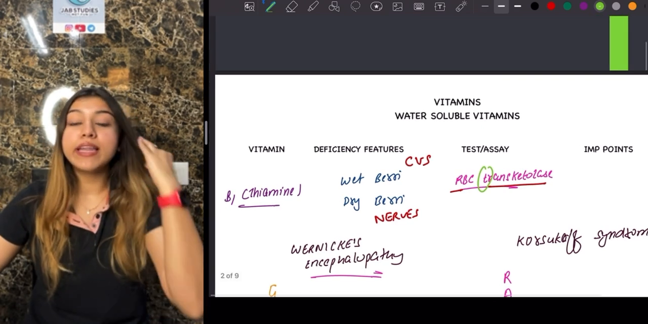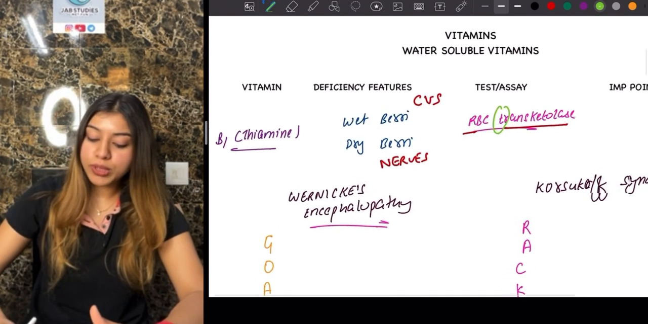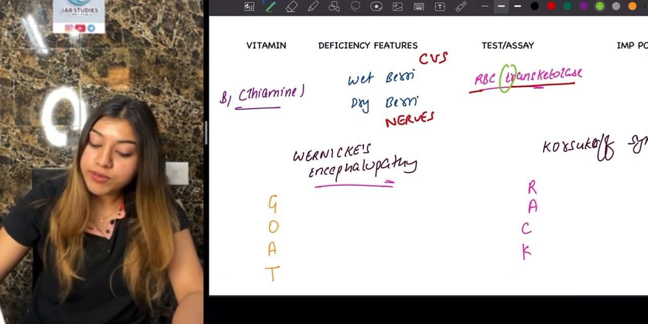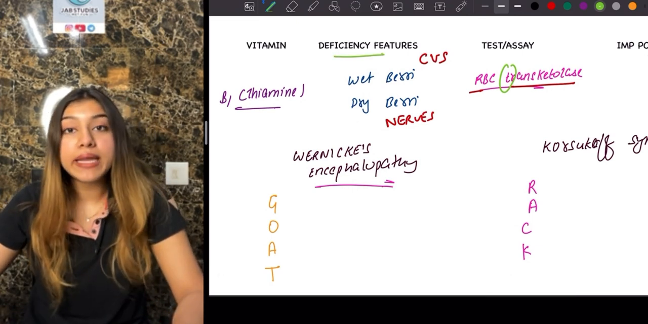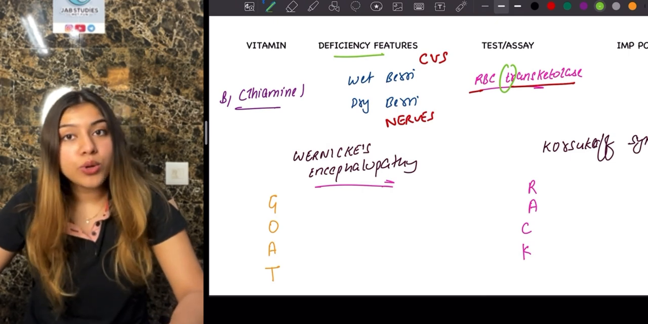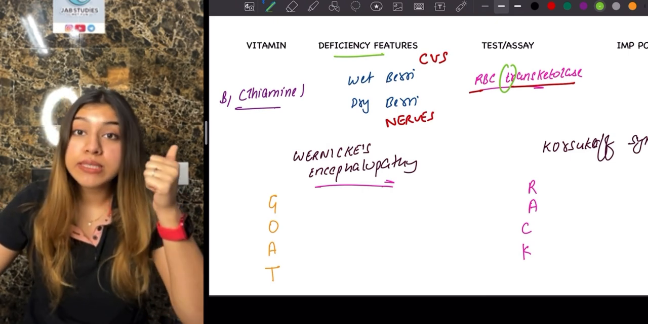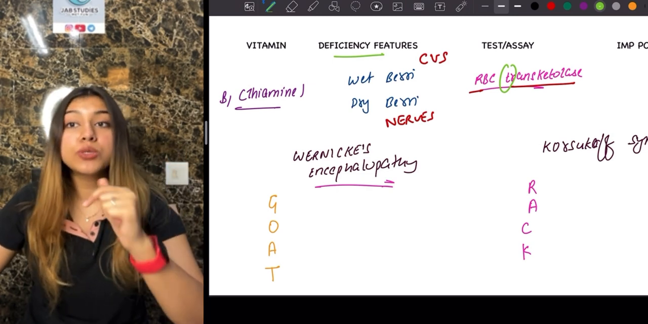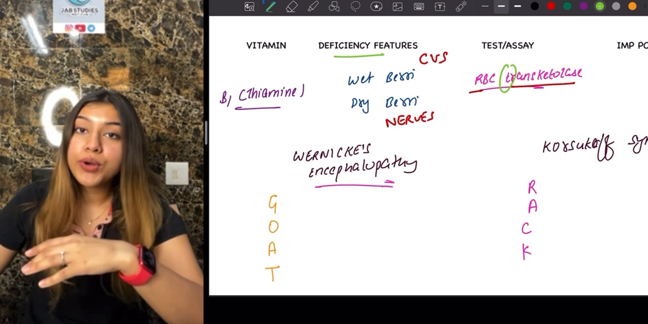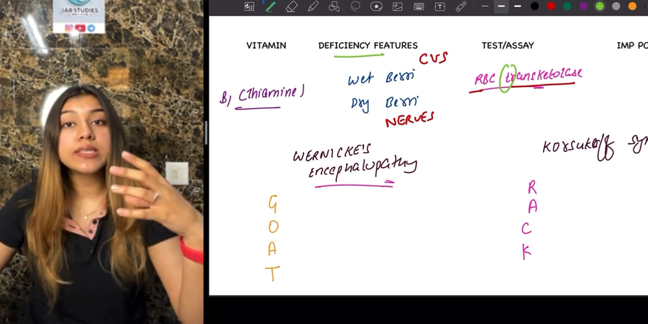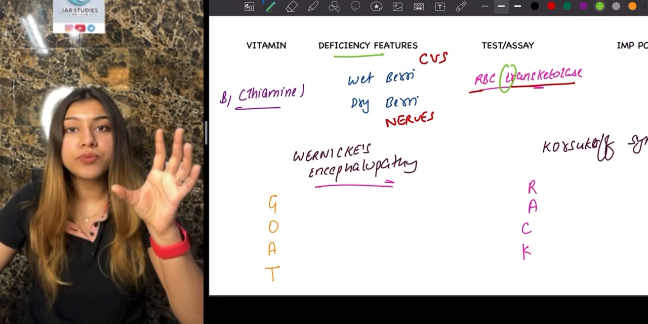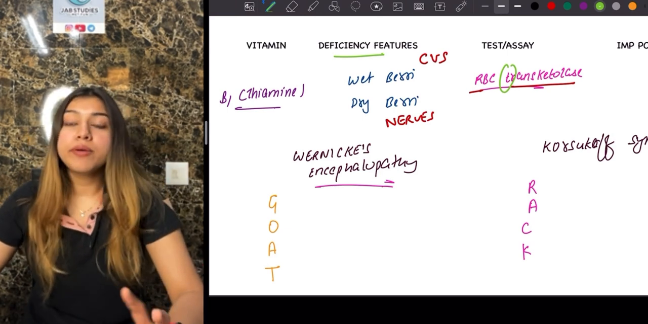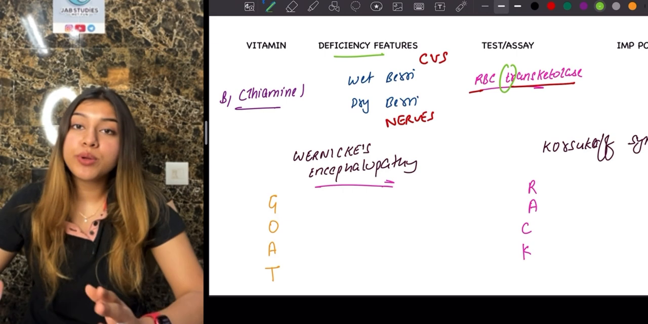The very first vitamin that we're going to talk about is vitamin B1, that is thiamine. And what are the deficiencies? This causes wet beriberi and dry beriberi. What you need to know over here is that wet beriberi will have a CVS involvement, whereas dry beriberi is going to involve our nerves. How am I going to remember? Where is our blood flow? Our heart is filled with blood, right? So that is how I'll remember that CVS involvement is wet. Whereas dry beriberi is going to involve our nerves.